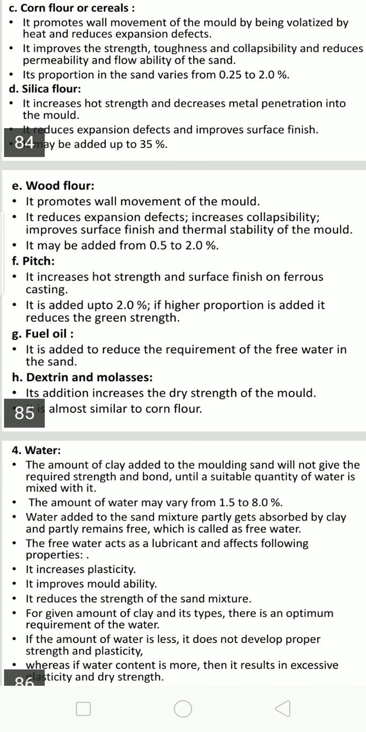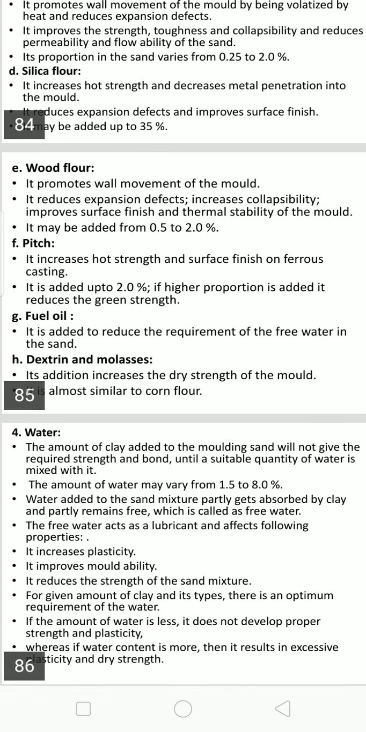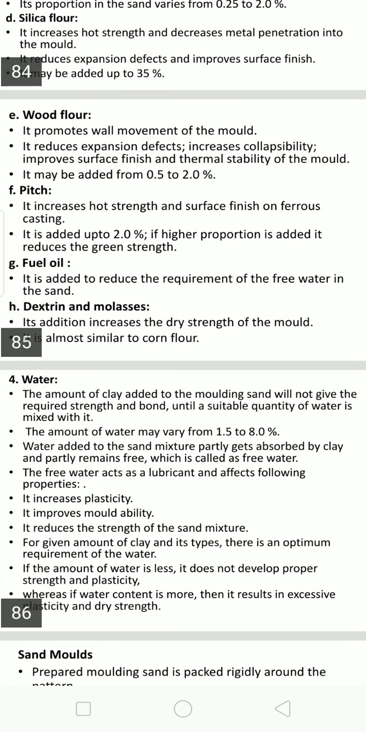It increases hot strength and surface finish on both ferrous and non-ferrous castings. It is added up to 2%. If higher proportions are added, it reduces the green strength, which is a derivative of soft coal.